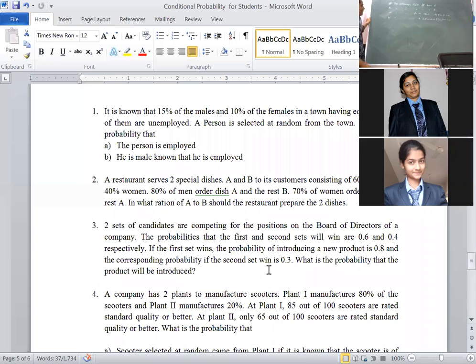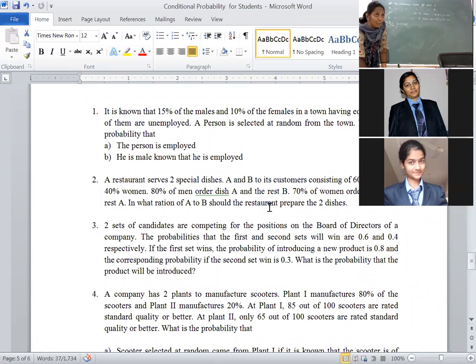Men. That's why it comes in the denominator. Men ordered dish A. How much percent have they given? 80% men ordered dish A.